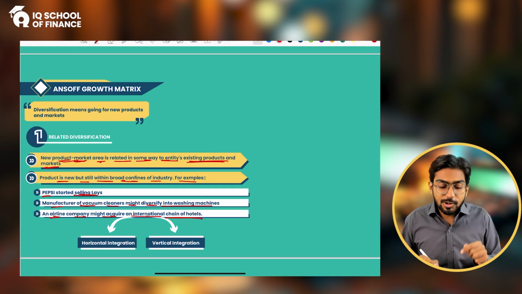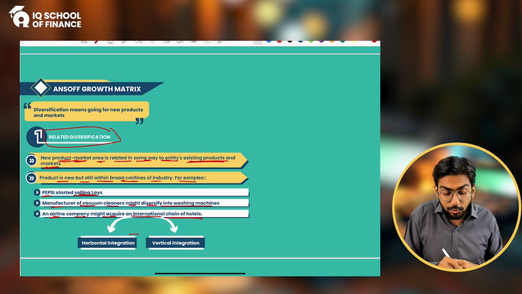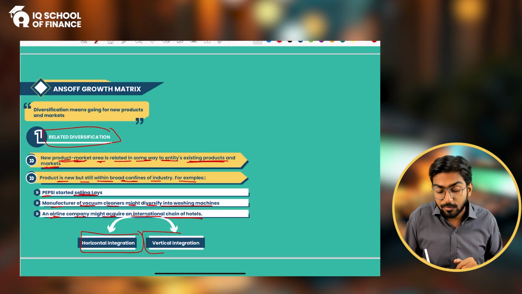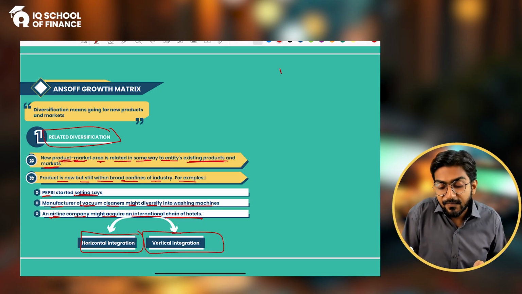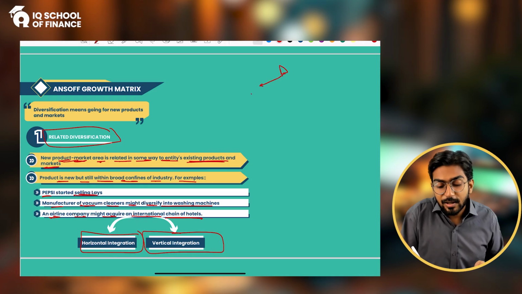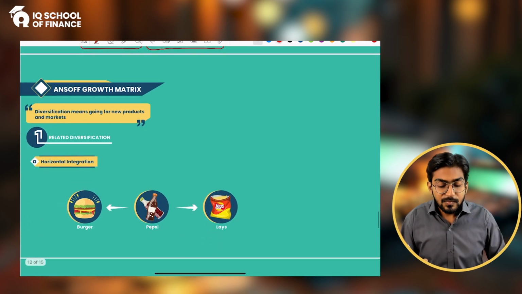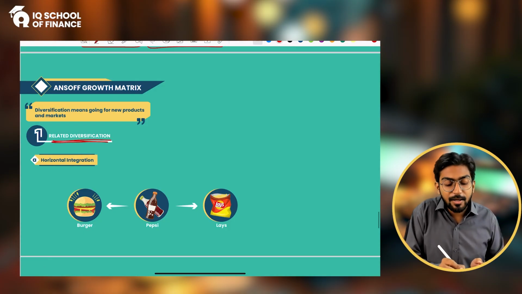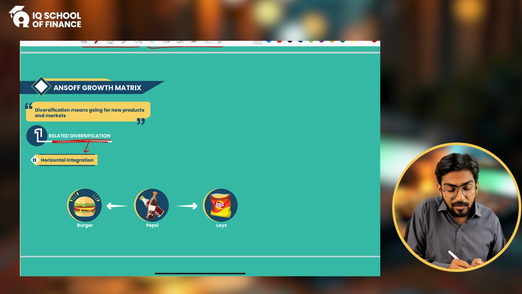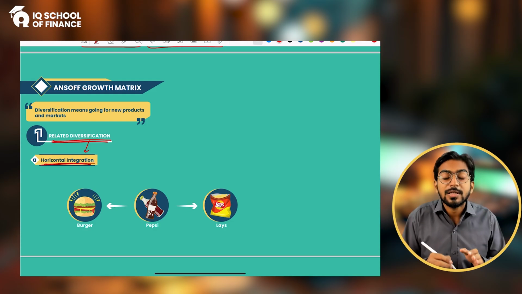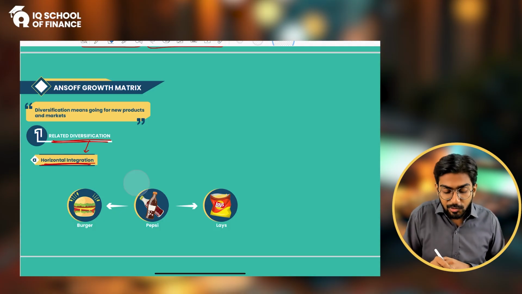Alright. And also in related diversification, we have two further types. Again, that is why I was saying please stay focused. We have diversification. Below it, we have related diversification and unrelated diversification. In related diversification, we have two types: horizontal and vertical. Now let's see it. Under related diversification, we have horizontal integration, or horizontal related diversification. What is it? For example, you were selling Pepsi.